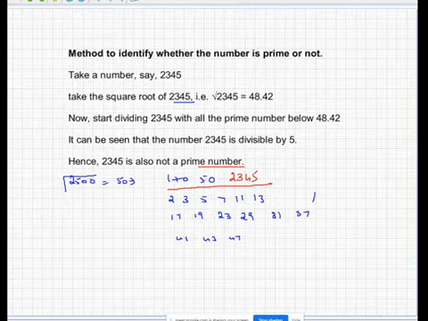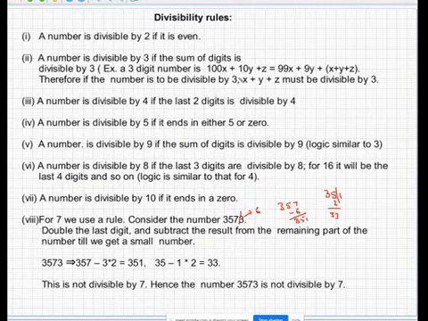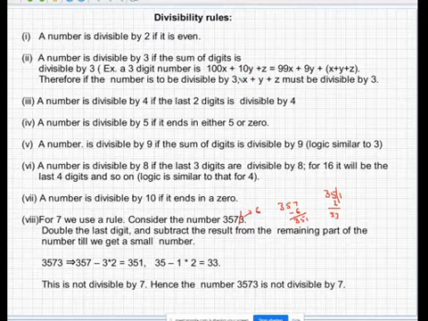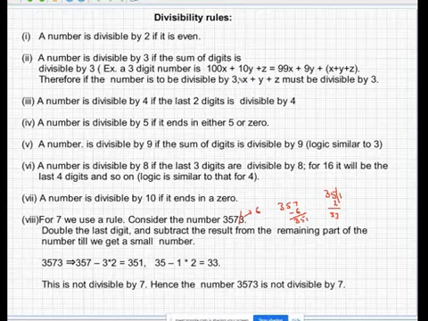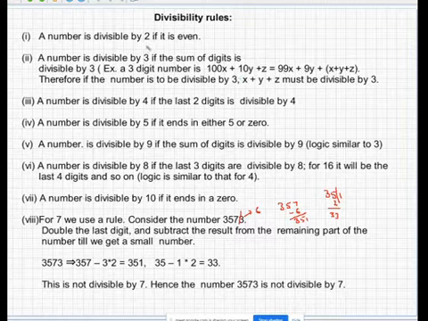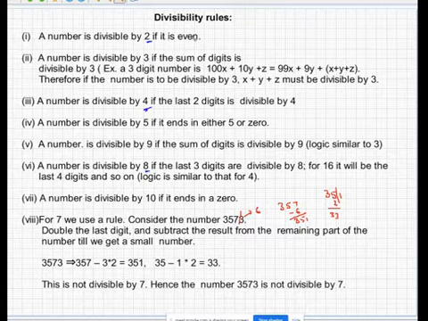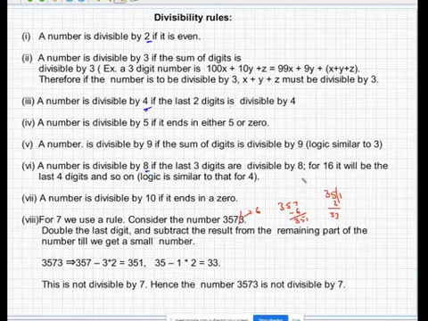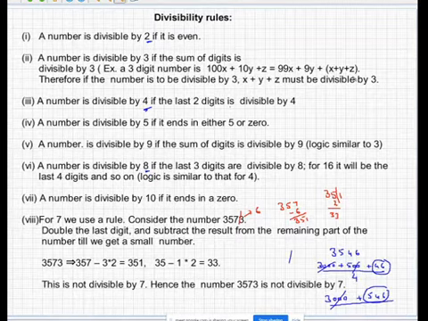Next is divisibility rules. So divisibility rules, you have to know for a few numbers. Here for 2, the last digit should be even. And let me finish off all the 2, 4 and 8 numbers first. When you go for 2, you are checking the last 1 digit. For 4, you're going to check the last 2 digits. And then for 8, you're going to check the last 3 digits and so on. So that's the reason we are checking.